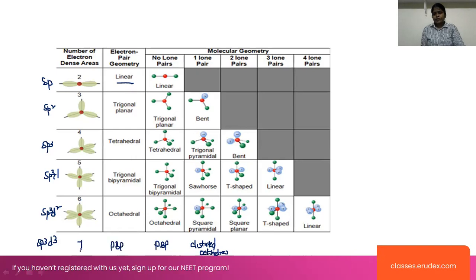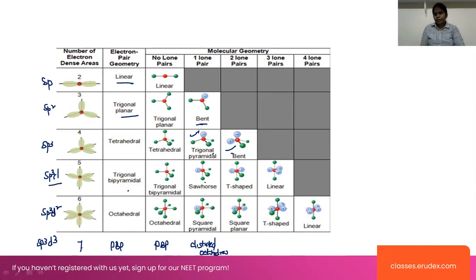and this will be the pentagonal bipyramidal structure. Here 7. Now linear, and here it is trigonal planar geometry, including lone pairs. Trigonal planar, whenever one lone pair is present, this is the bent structure. sp3, one lone pair is present, trigonal pyramidal. Two lone pairs present, bent structure. In the case of sp3d, trigonal bipyramidal, that means lone pairs and the bond pairs.